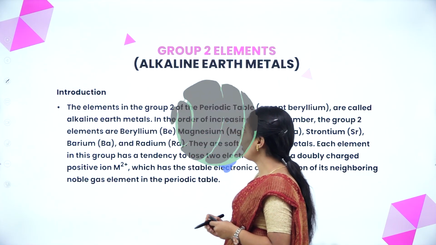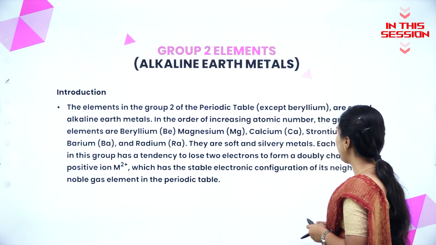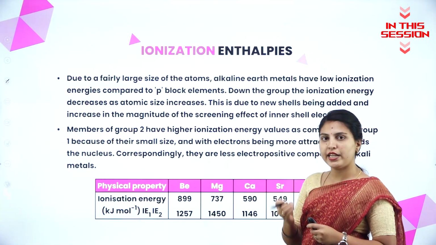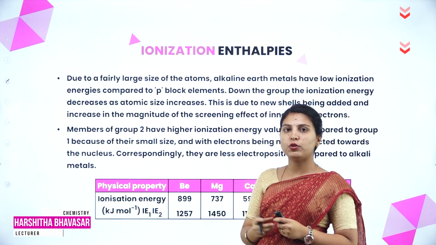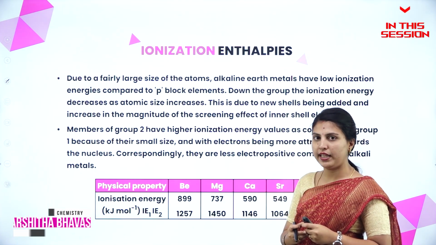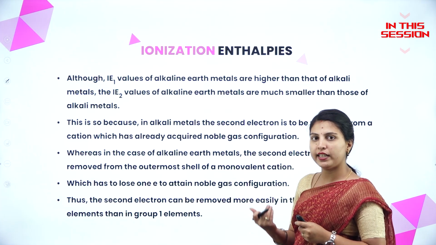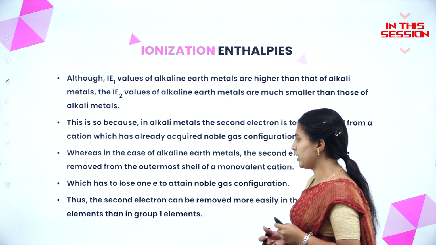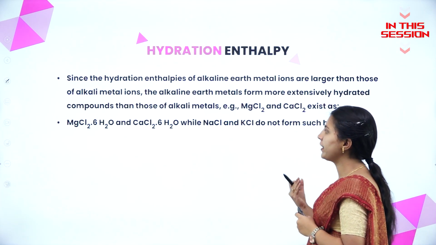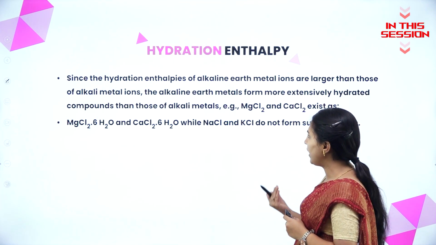The elements in group 2 of the periodic table except beryllium are called alkaline earth metals. The energy to remove the outermost electron from an atom is called ionization enthalpy. After removing the second electron, it will reach noble gas configuration. The alkaline earth metals form more extensively hydrated compounds than those of alkali metals.